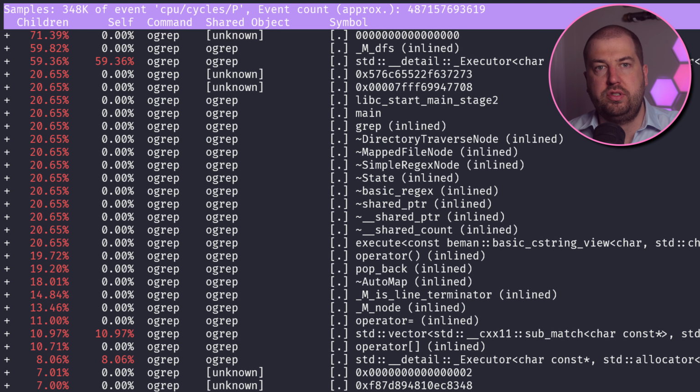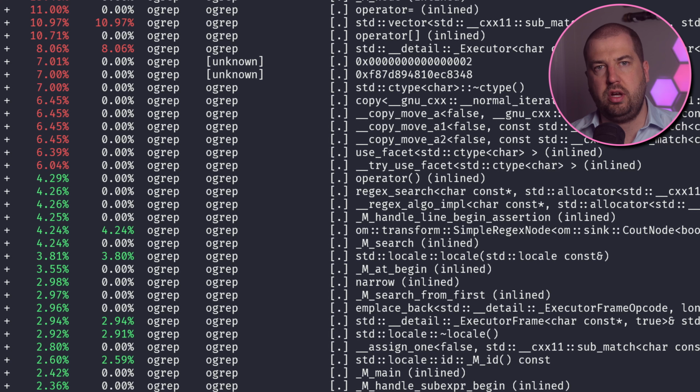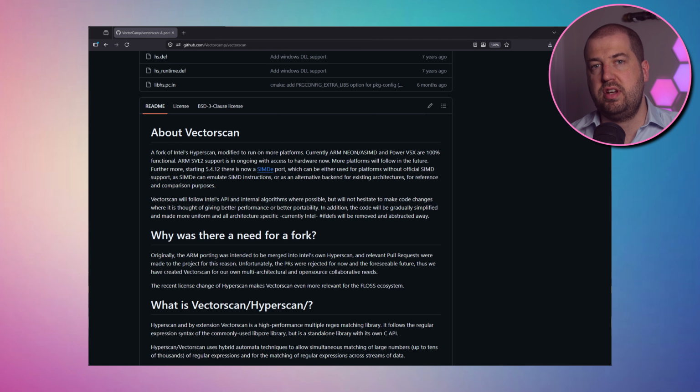If we look at the perf results for our implementation, then we can see 59% of the time is spent doing regex depth first search, and 11% of the time is spent doing vector copying, so we've got a lot of memory churn. And on the long tail, we're burning cycles constructing std locale objects, so trying to respect some language settings. The obvious next step here is to replace the regex library, and for that I'm going to use Vectorscan. This is a highly efficient and SIMD accelerated regex matching library used in deep packet inspection applications.